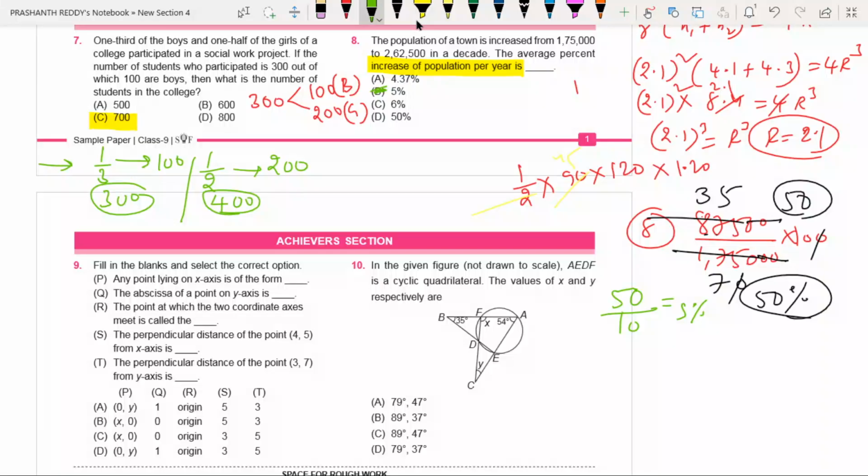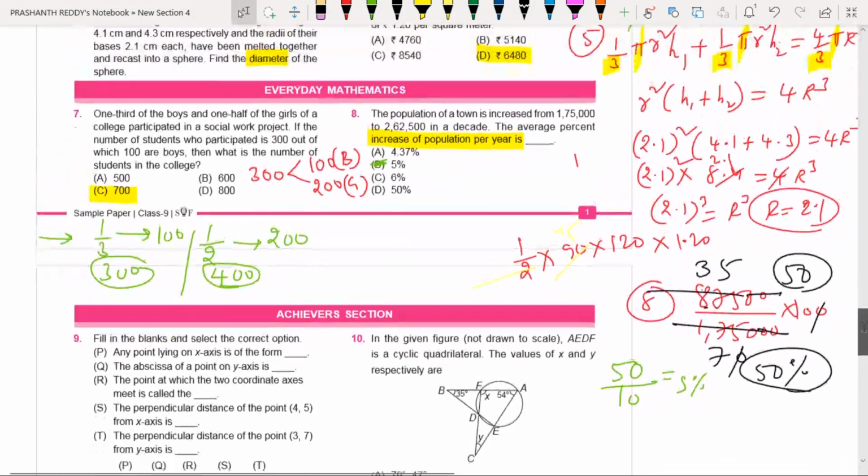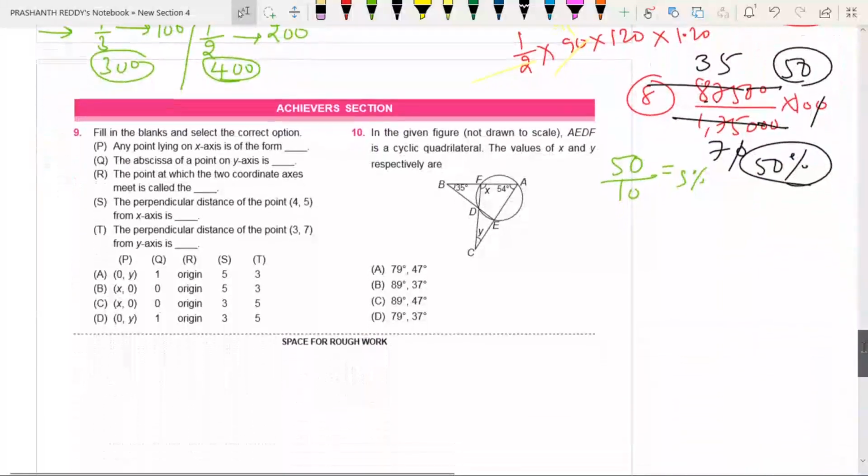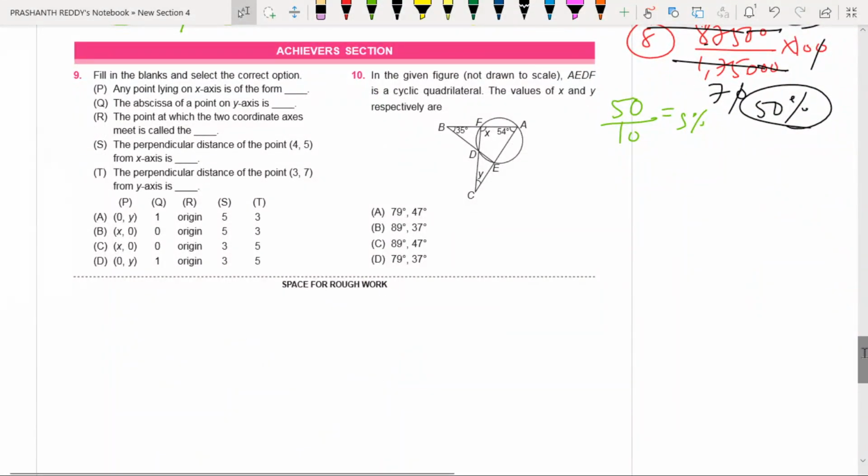5 percentage. Very good question. Total how much increased? 50 percentage. On an average, every year how much increased? 5 percentage. Decade means 10 years, that story you know. Now with this, everyday mathematics is also finished. Now we are going to focus on the achiever section. Very good section. Achiever section, last section.